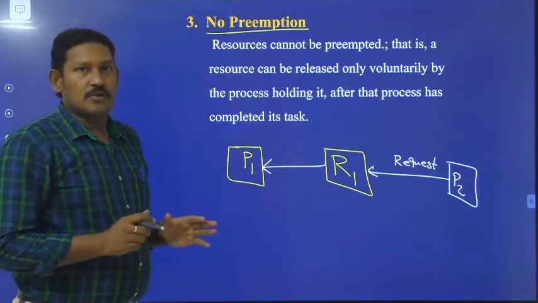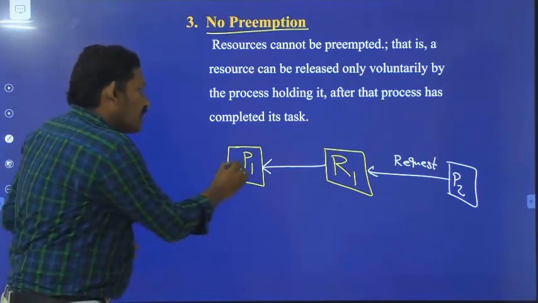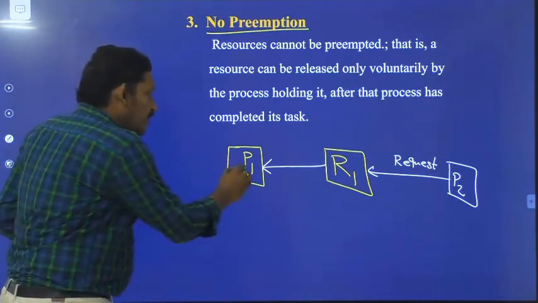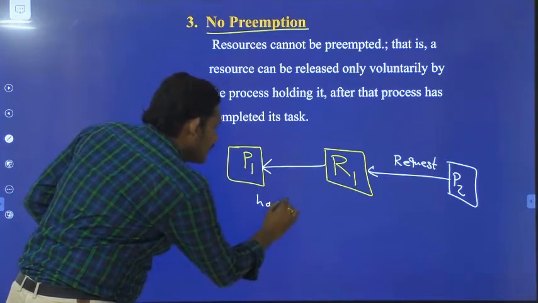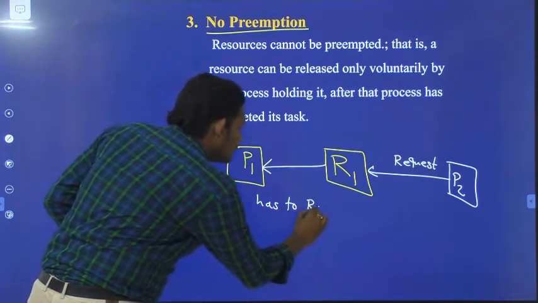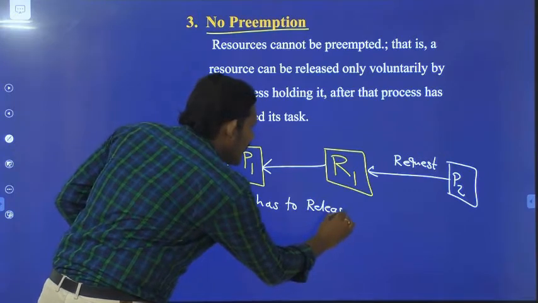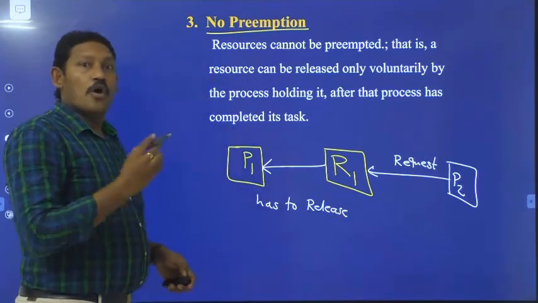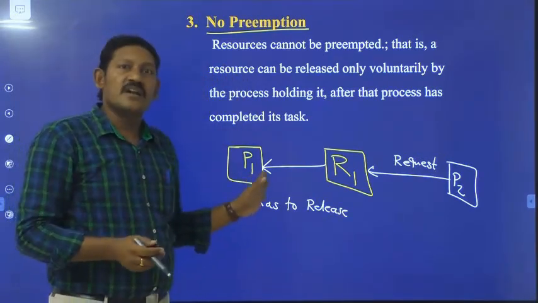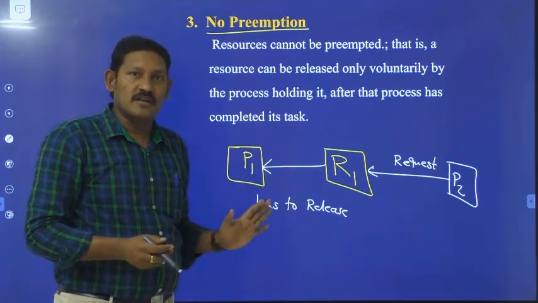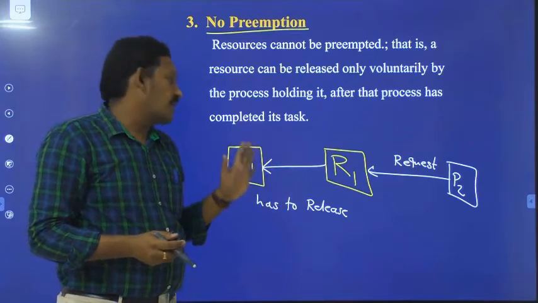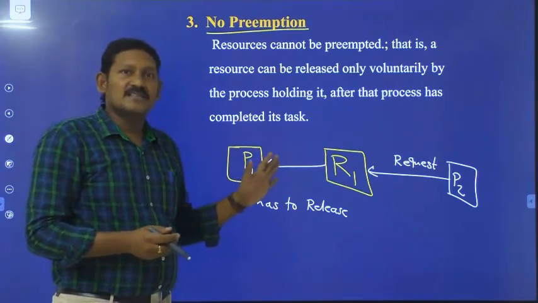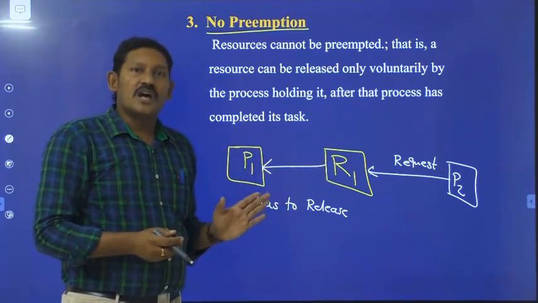That is what no preemption means. Process P1 has to release R1 only when it has completed its execution, or completed its access with respect to resource R1.